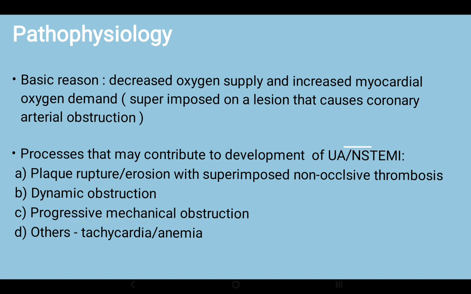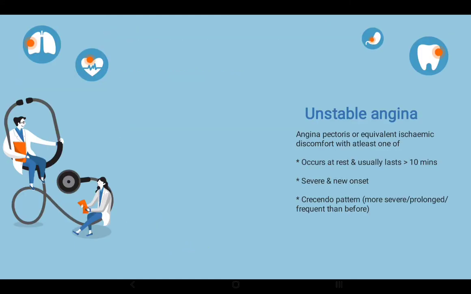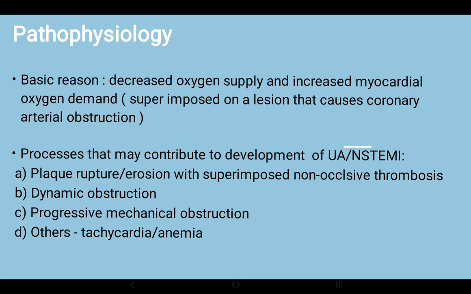Now the other causes may be tachycardia and anemia. As far as medical research is concerned, anemia and tachycardia are related: a patient who is anemic will be tachycardic most of the time.